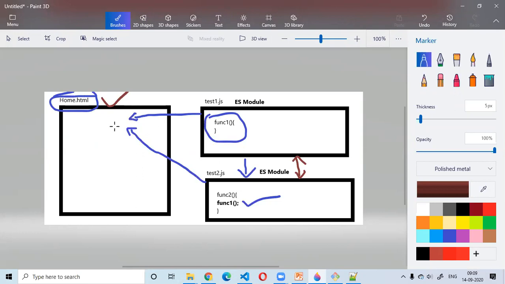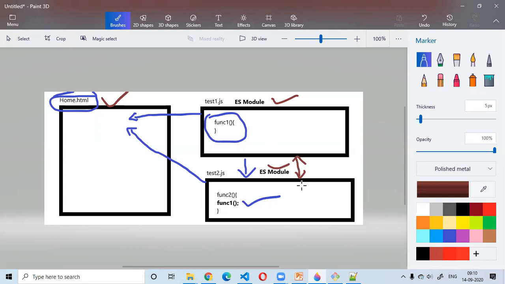But starting with ECMAScript 2015, each JavaScript file is considered an ECMAScript module, and we can directly import the exported members of another ECMAScript module into any ECMAScript module. Got what I'm trying to say?